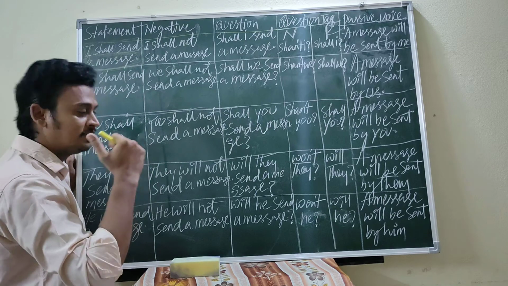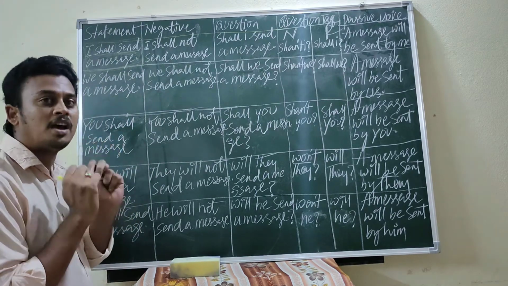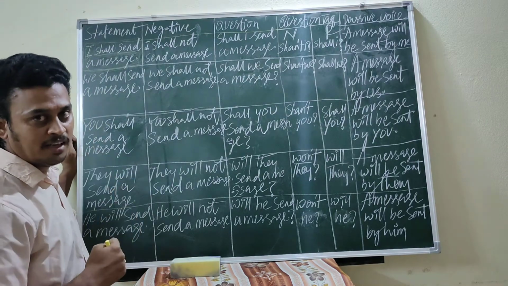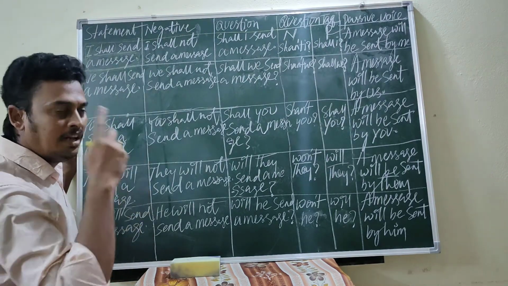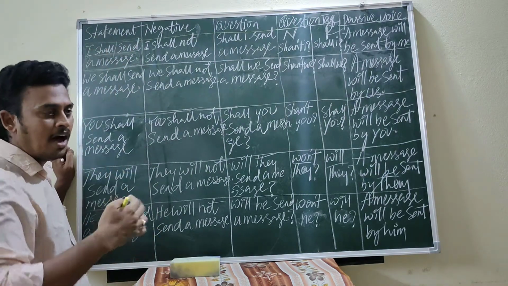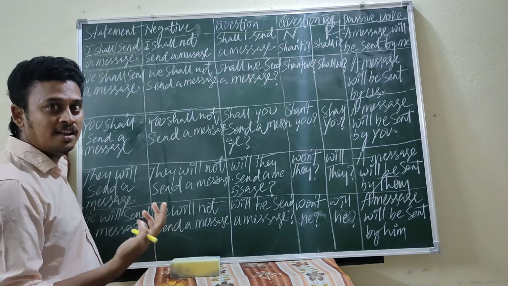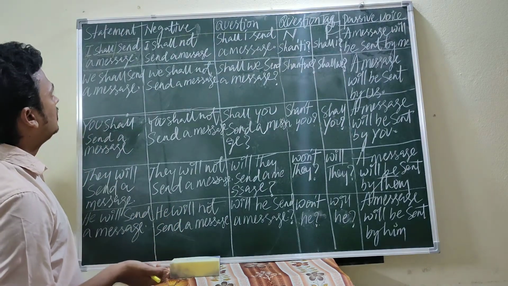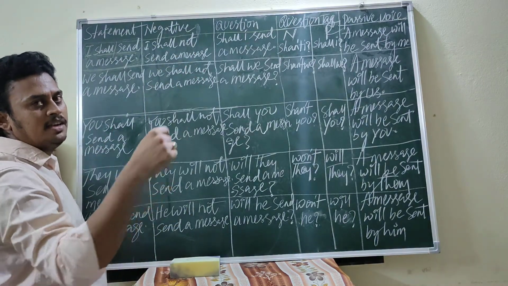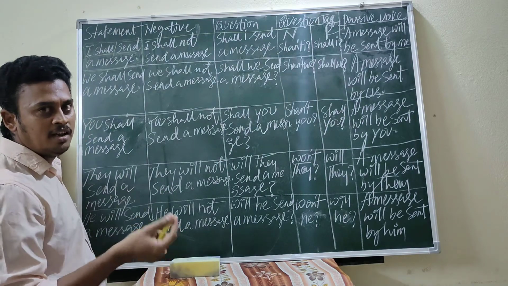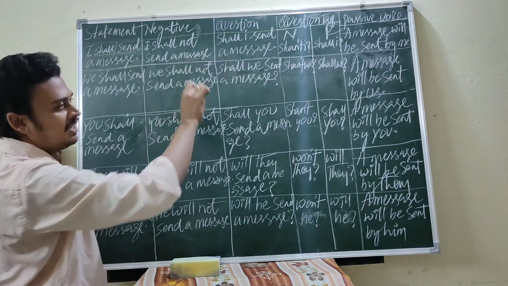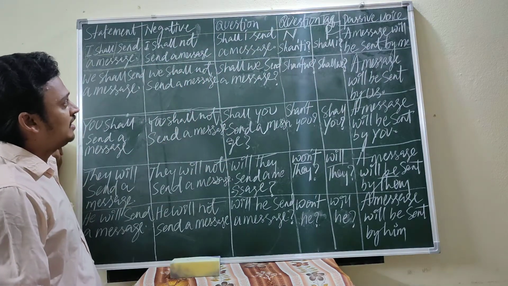Simple future tense. You know, two helping verbs are there in future tense, that are shall or will. You can write either, shall or will. I will send a message. Right. Negative. What is negative? Whenever you find not in the sentence, that is a negative sentence. I shall not send a message.